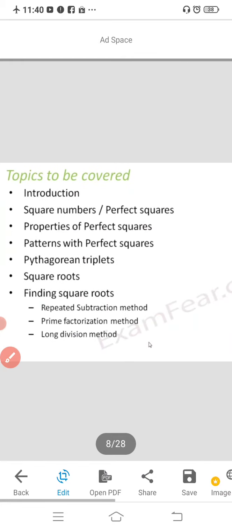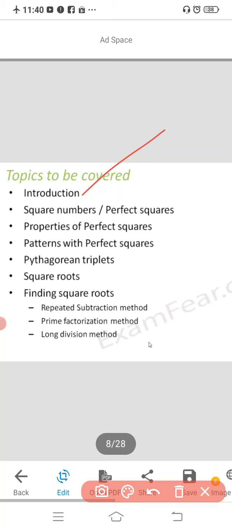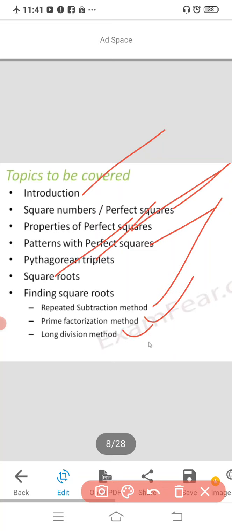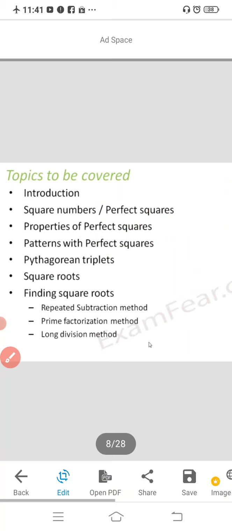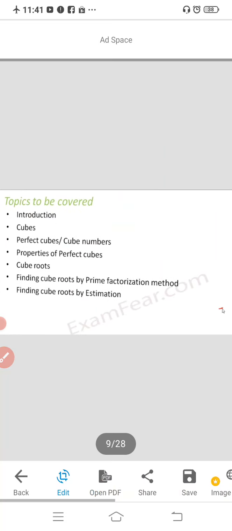Next you are going to study squares and square roots. In the square and square roots chapter, the first part is the introduction, square numbers and perfect squares, properties of perfect squares, patterns with perfect squares, Pythagorean triplets, and square roots. You are also going to study three methods of finding square roots: repeated subtraction method, prime factorization method, and long division method. All these concepts you are going to study in squares and square roots.